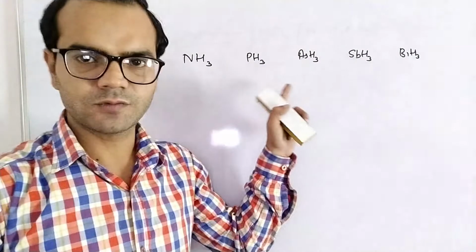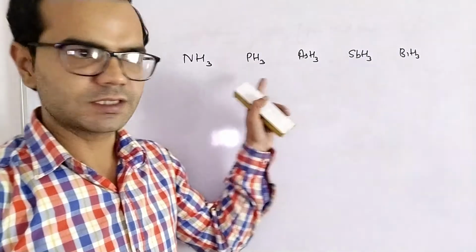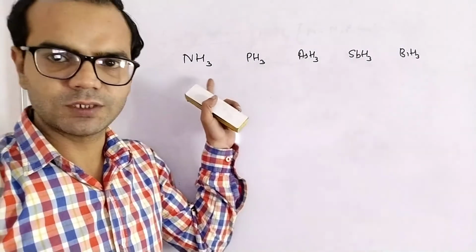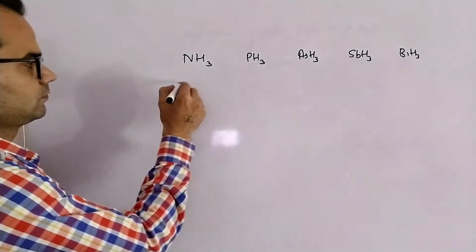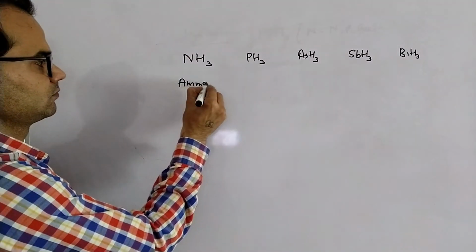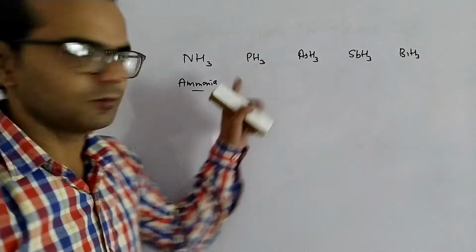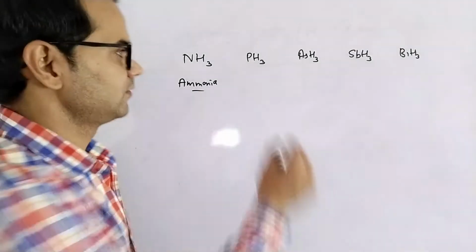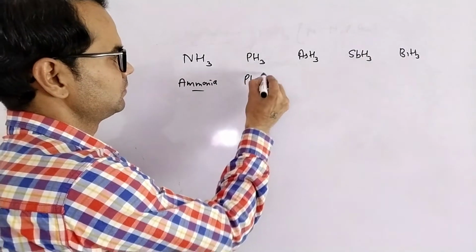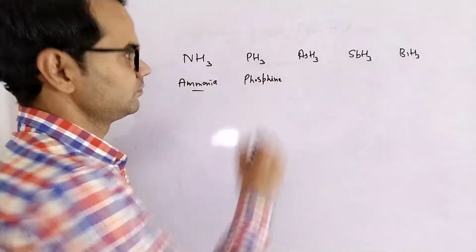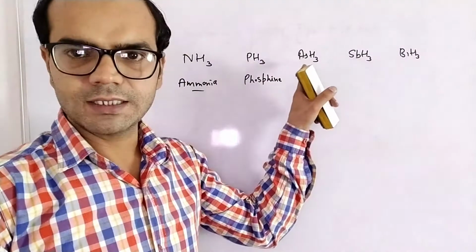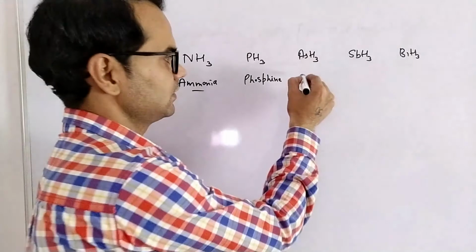These are the hydrides of group number 15. First thing is their name. NH3 is known as ammonia. PH3 is known as phosphine. Arsenic hydride is known as arsine.